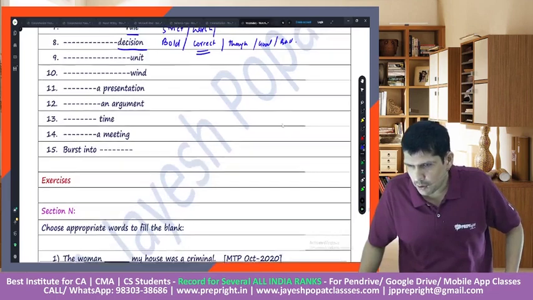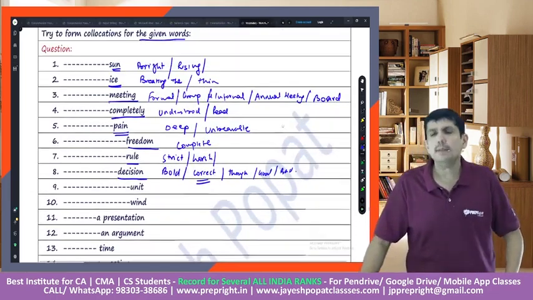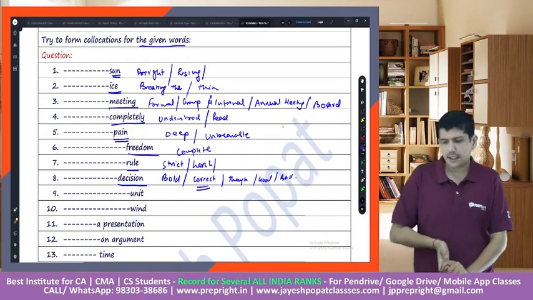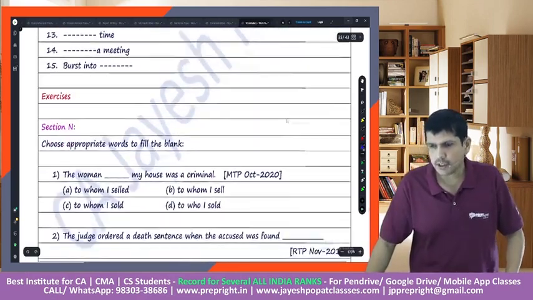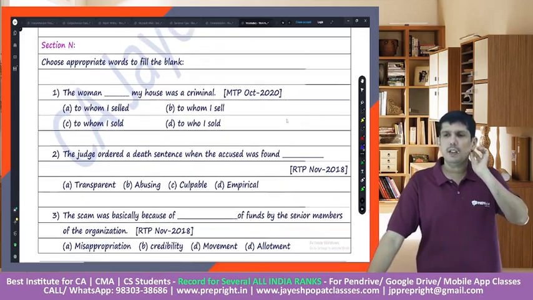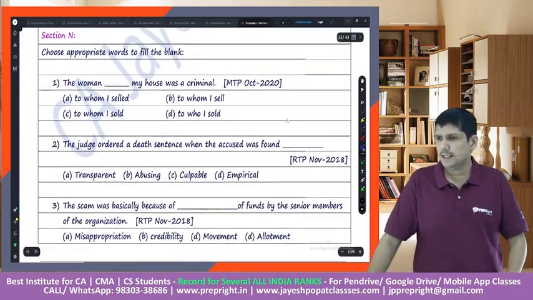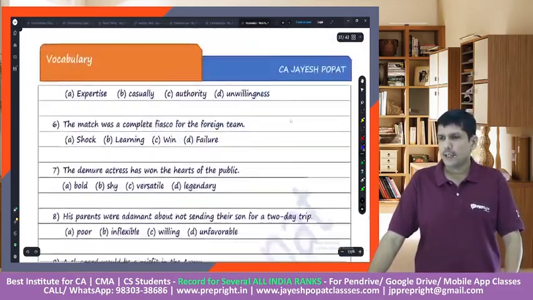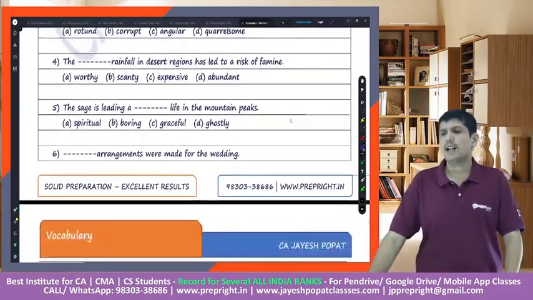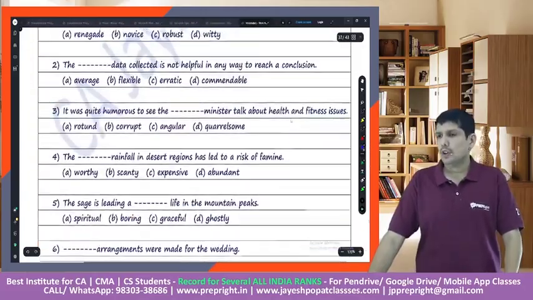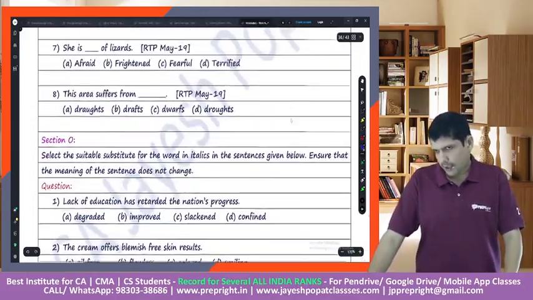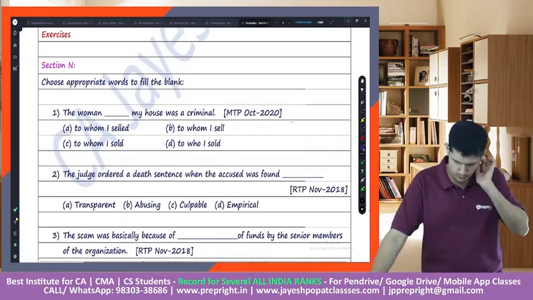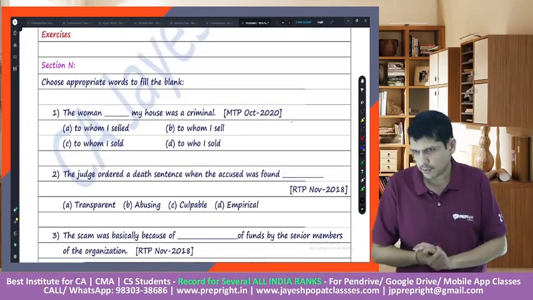The rest of it you complete on your own, right? And by this we complete our entire portion on vocabulary. After this we have certain exercises as well. These are very easy. These were part of mock tests and RTPs, etc. So two exercises are there. These are also largely related to antonyms, synonyms, phrasal verbs, idioms, etc. So you have to try this on your own as well.